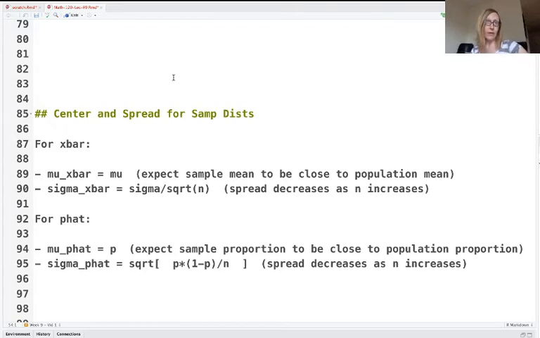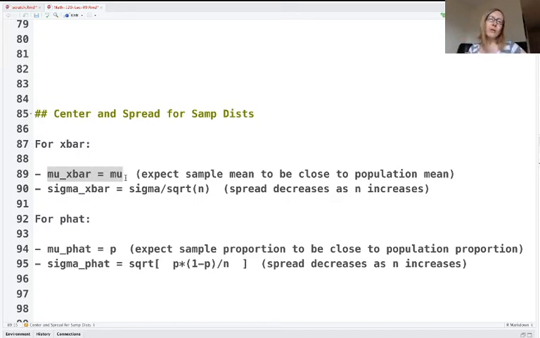Sample means, or x bar, sample proportions, or p hat. For sample means, let me highlight the most important thing and the thing I'm talking about right now. It says mu x bar is equal to mu. So in other words, our expected sample mean should be close to the population mean. In the long run, if we take lots of samples, that's what sample averages are going to target, whatever the true population mean is.